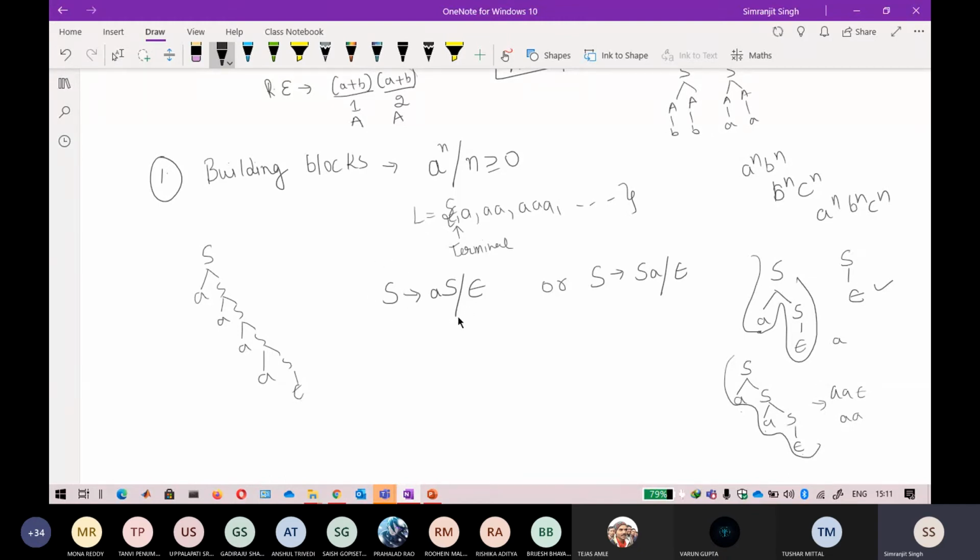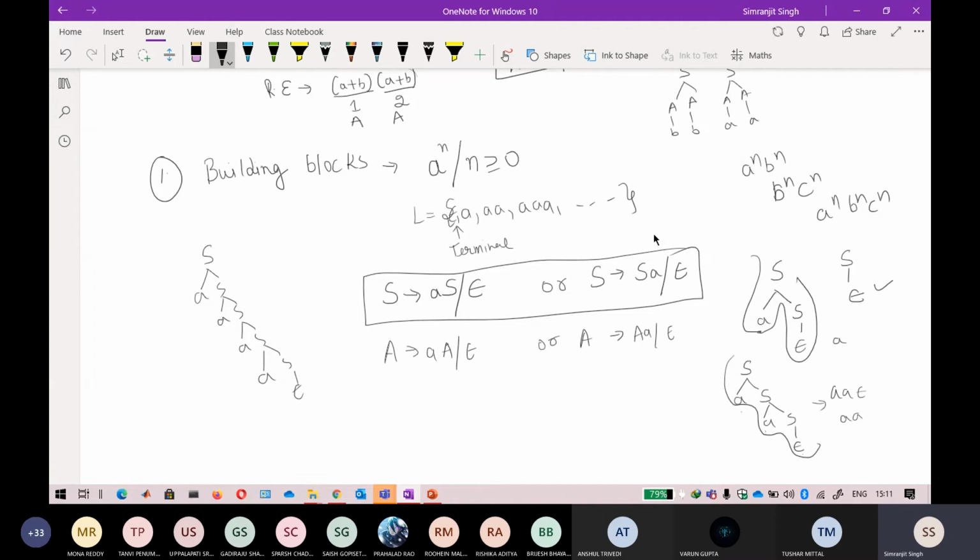Now you can also use other variables. Something like this: A goes to aA or epsilon. In this, the starting symbol will be A. There is no compulsion that your starting symbol will always be S. It can be A, B, C, any variable, but it will be a capital letter. The starting symbol is always a non-terminal symbol.